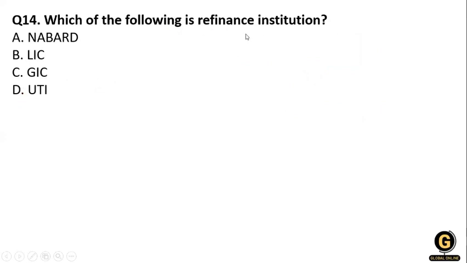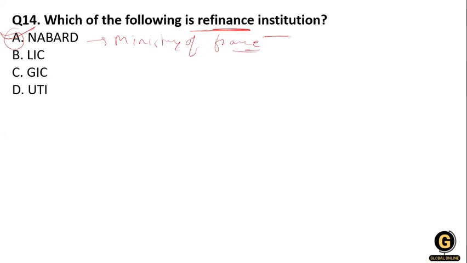Which of the following is a refinance institution? NABARD, LIC, GIC, UTI. The refinancing institution is NABARD, the National Bank for Agriculture and Rural Development. It is an apex development finance institution under the jurisdiction of the Ministry of Finance, Government of India.